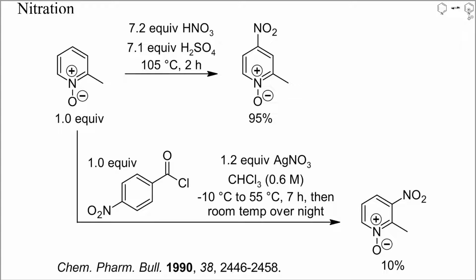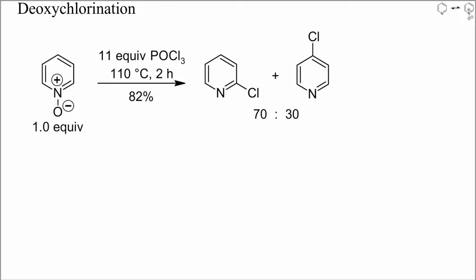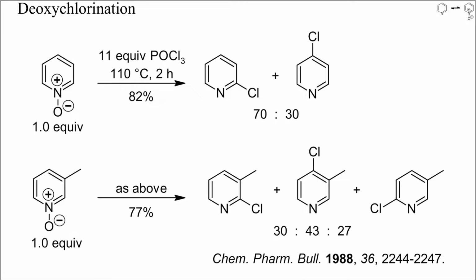yield was low. More common than electrophilic substitutions at pyridine N-oxides without deoxygenation is the addition of nucleophiles to the ring with simultaneous cleavage of the nitrogen-oxygen bond. Many examples of the deoxychlorination of pyridine N-oxides with phosphorus oxychloride have been reported. Unfortunately, the regioselectivity is sometimes low, as in this example. With 3-picoline N-oxide, a useless mixture of isomers was obtained.